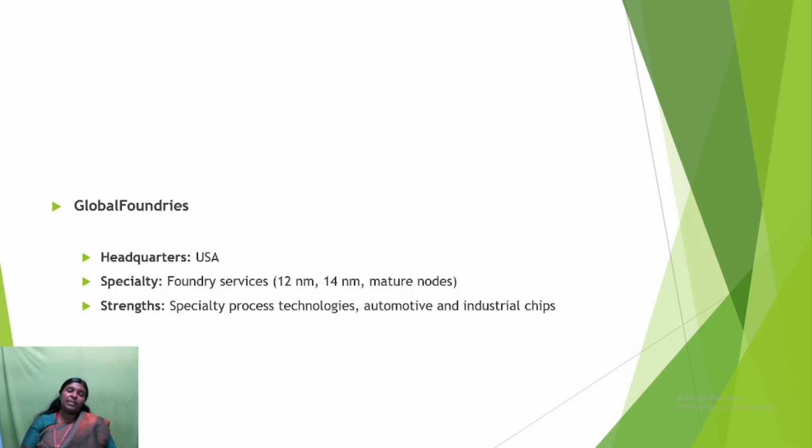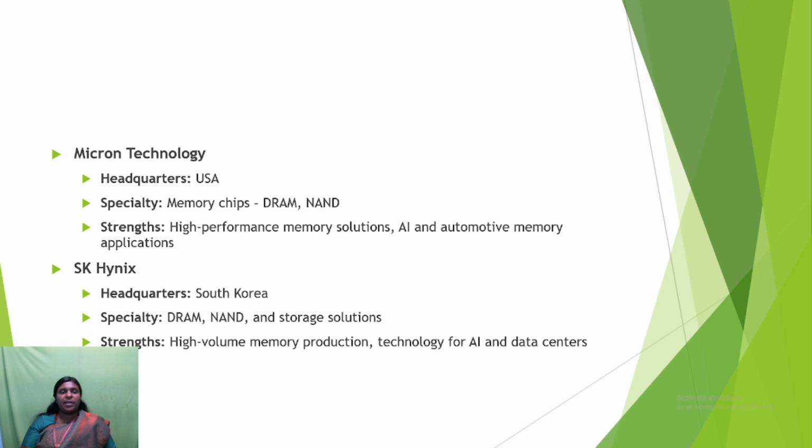Here the main specialties are foundry services, 12 nanometer to 14 nanometer mature nodes. Strength is the specialty process technology, automotive, and industrial chips. The next, Micron Technology, the headquarters is USA. Here the main specialty of Micron Technology is the manufacturing of memory chips. The main strengths of Micron Technology are high performance memory solutions, AI and automotive memory applications.